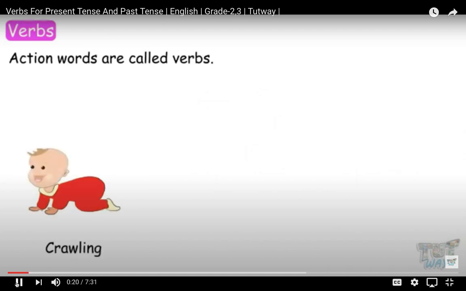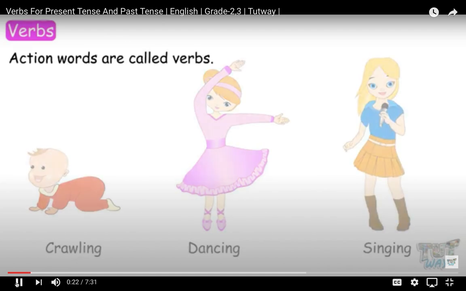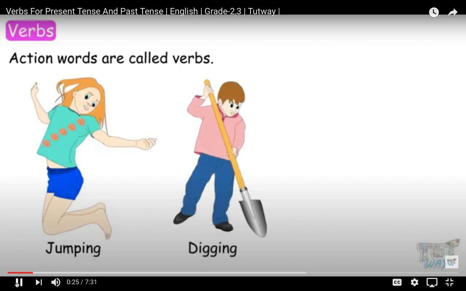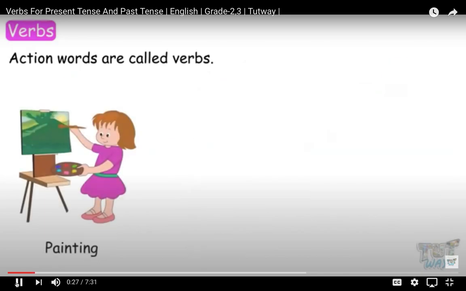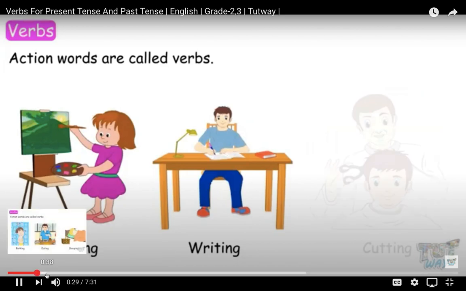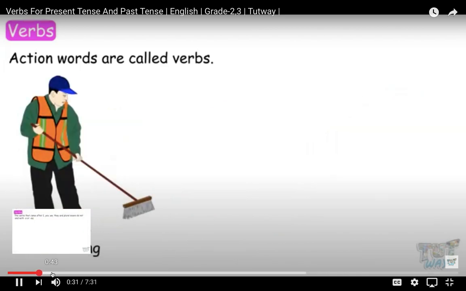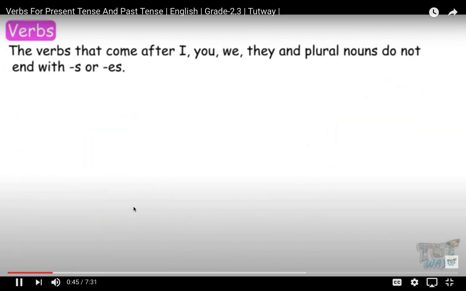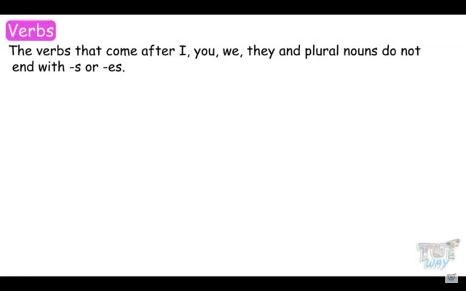We know action words are called verbs, like crawling, dancing, singing, jumping, digging, reading, painting, writing, cutting, cleaning, hopping. That come after I, you, we, they, and plural nouns do not end with s or es.